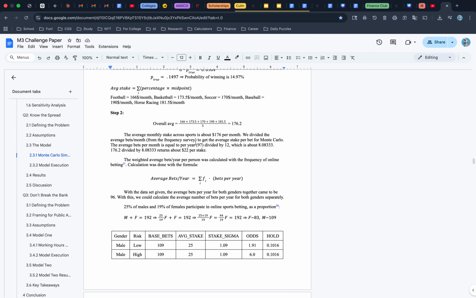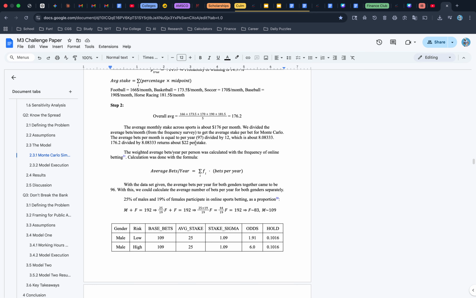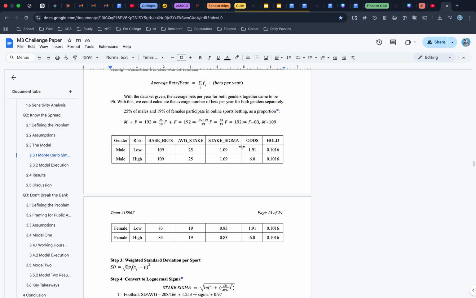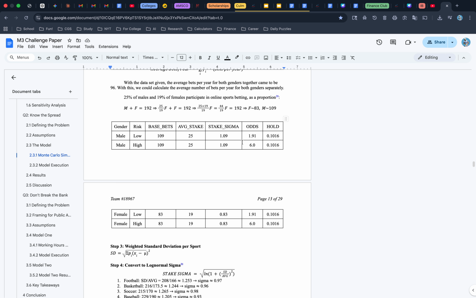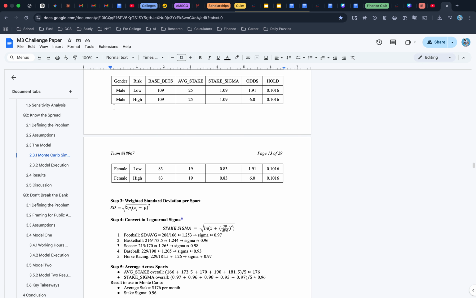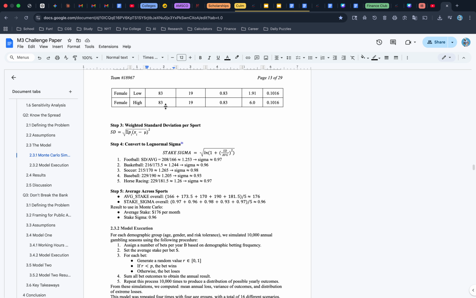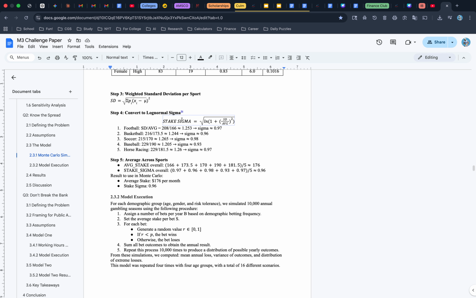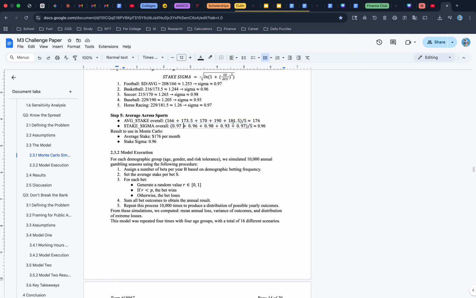Step 2, we've basically found the average monthly stake across all sports, right? So with that data given, we found the proportion, basically given in this here. The odds, the hold, the stake sigma, the average stake, the base bets, based on their gender and risk. So these two characteristics will come into play later when we actually go into our model. So the weighted standard deviation, that one's pretty simple, converting to log normal sigma, average across all sports, and our